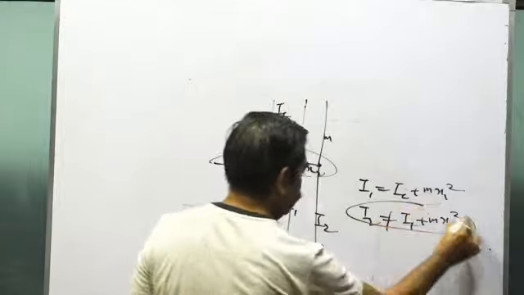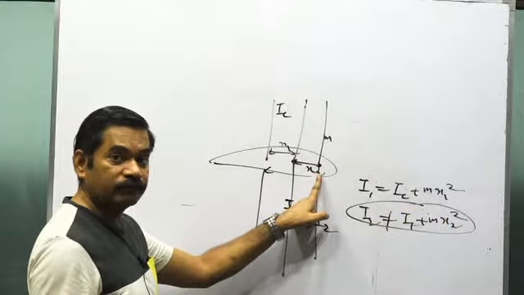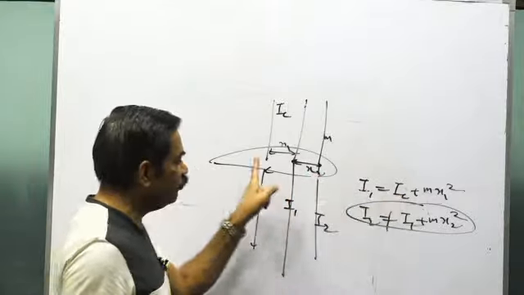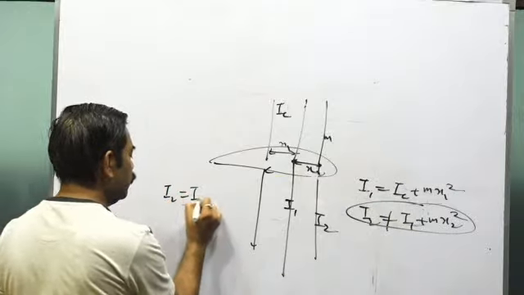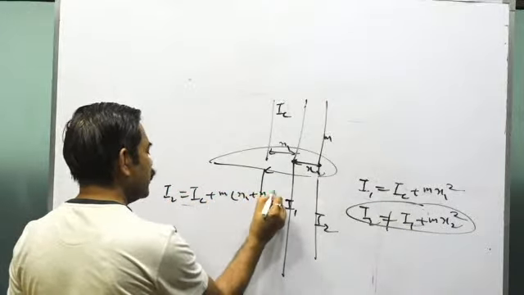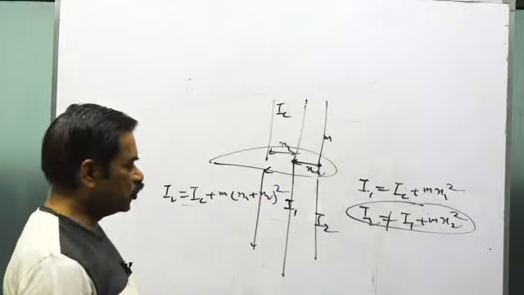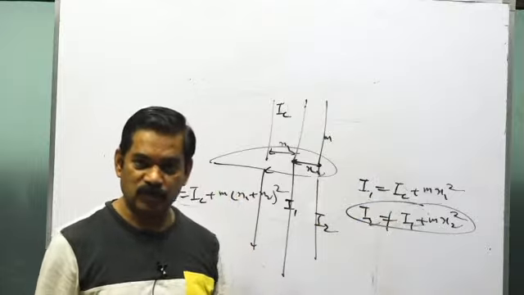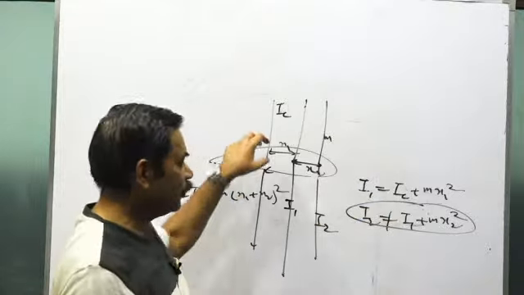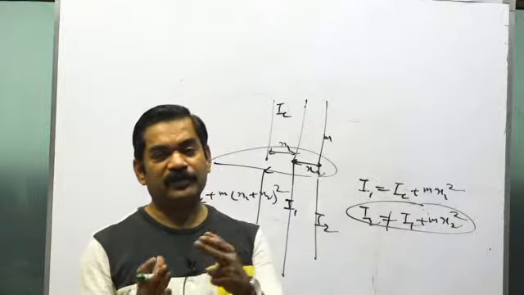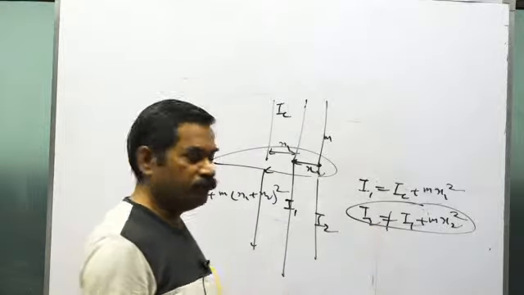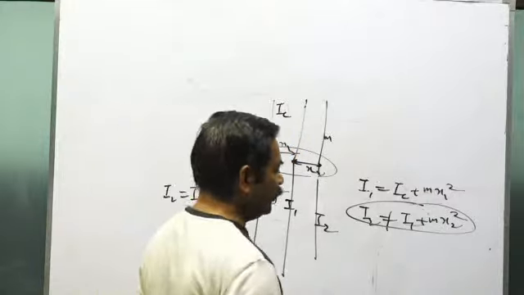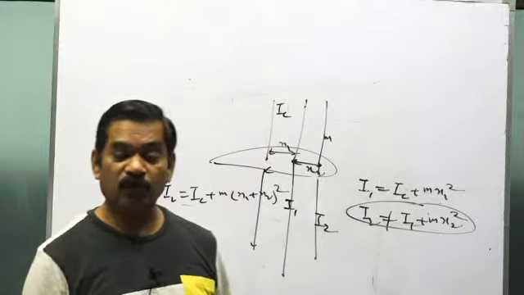So notice this. Means what? If you want to calculate the value of I2 and I1 is known to you, then through I1 first calculate IC. When you get the value of IC, then I2 will be equal to IC plus m times (x1 plus x2) whole square. So in the theorem of parallel axis, it's always the IC. It's always related to an axis that passes through the center of mass. If you know the moment of inertia about that axis, you can find the moment of inertia about another axis which is parallel to that and is away from the center of mass. So you should know how to calculate using the theorem of parallel axis.